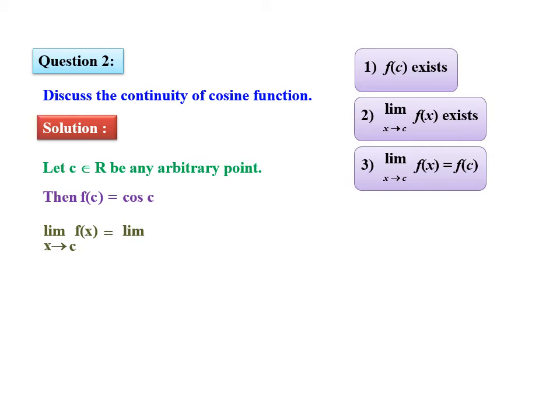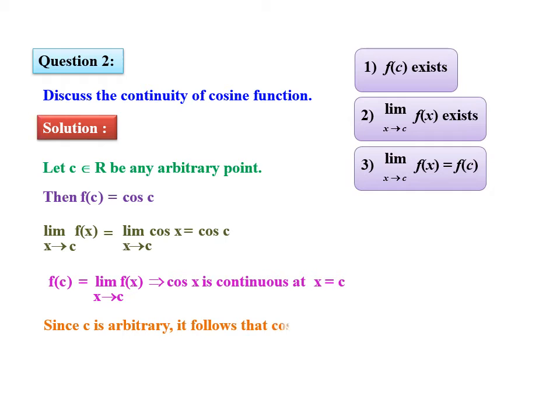Limit of f of x as x tends to c is equal to limit of cos x as x tends to c, which is equal to cos c. f of c is equal to limit of f of x as x tends to c, which implies cos x is a continuous function at x is equal to c. Since c is any arbitrary point, now we can say that cos x is continuous everywhere.